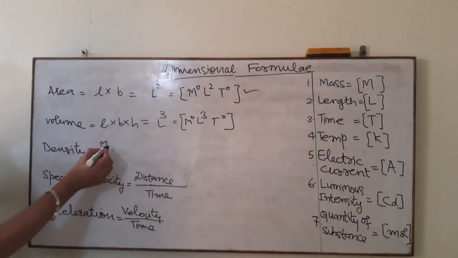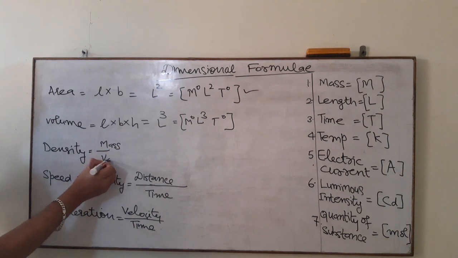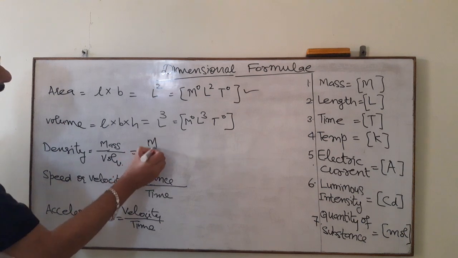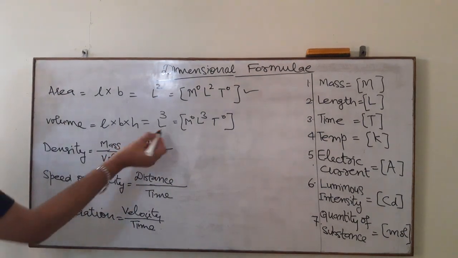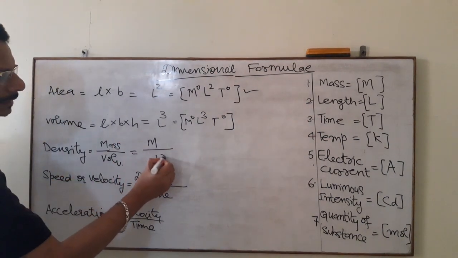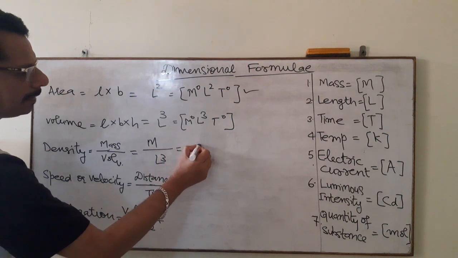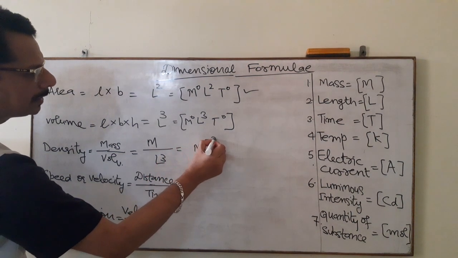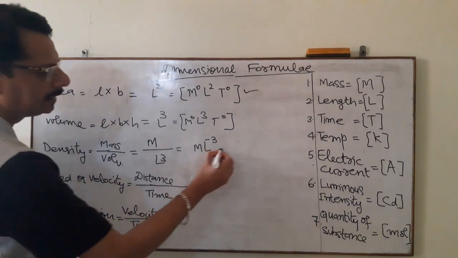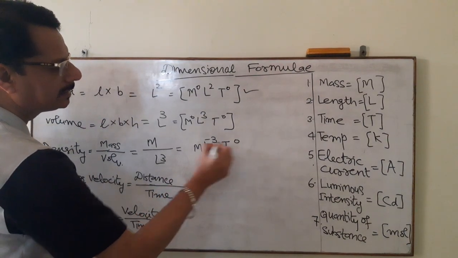Density is mass upon volume, as you already know. Mass is M, volume we have right now found here, that is L cube, so it will become M L raised to power minus 3, and T is 0.